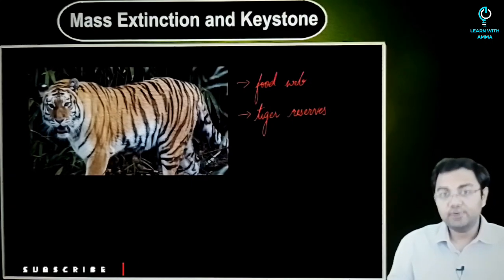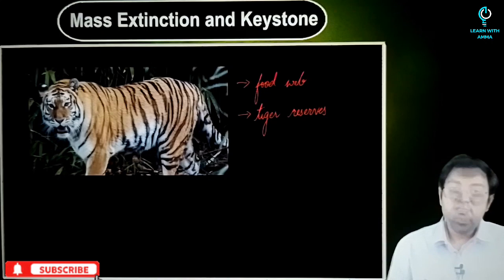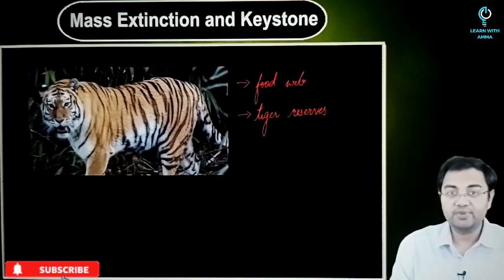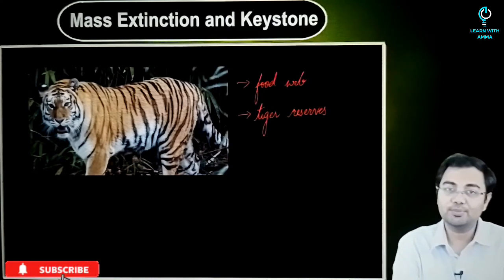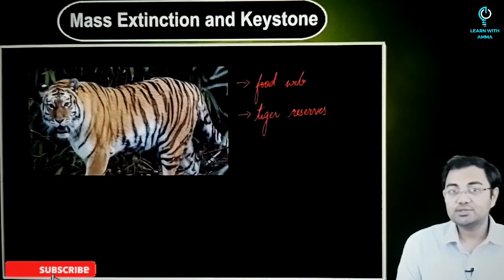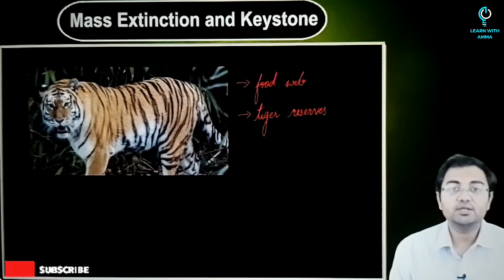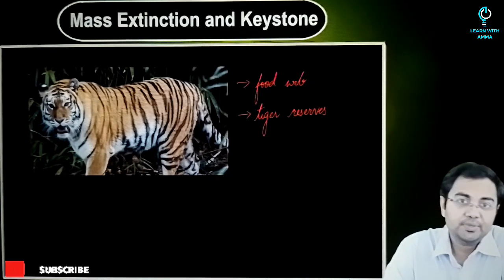So when we are looking at such a big ecosystem, there will be other individuals that come into the picture. For example, there will be wolves and other carnivores which are just waiting for a tiger to finish its meal so that they can start feeding upon that leftover. So they are completely dependent on a species like this. And then, because you leave out a big area, the regeneration of the ecosystem happens in these areas.